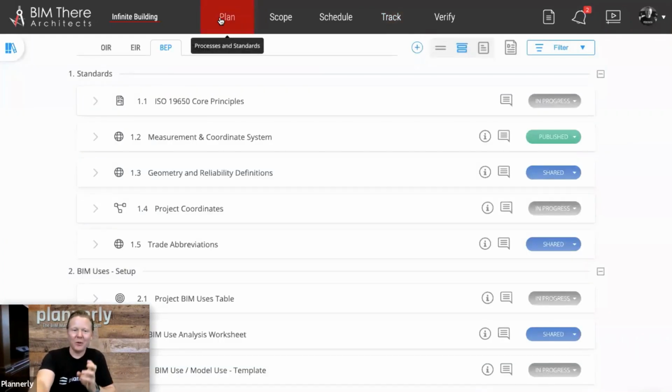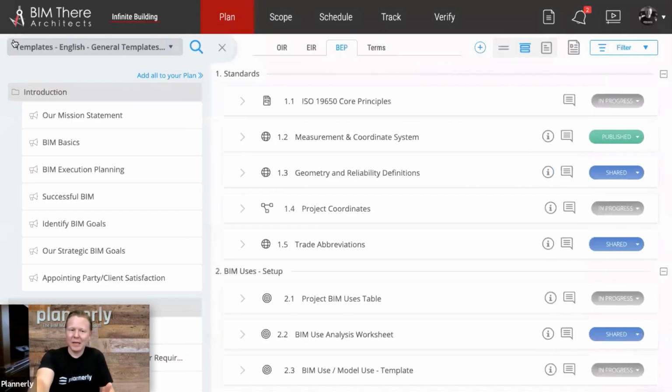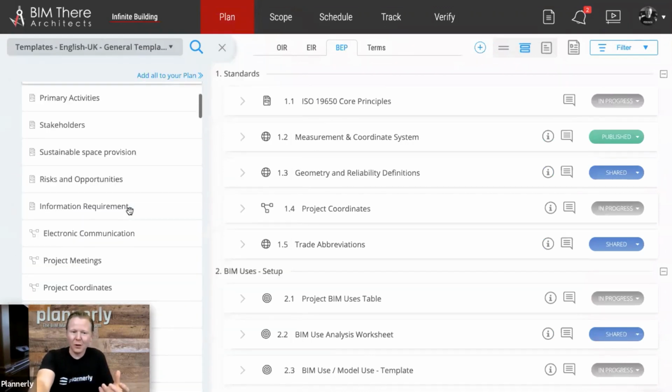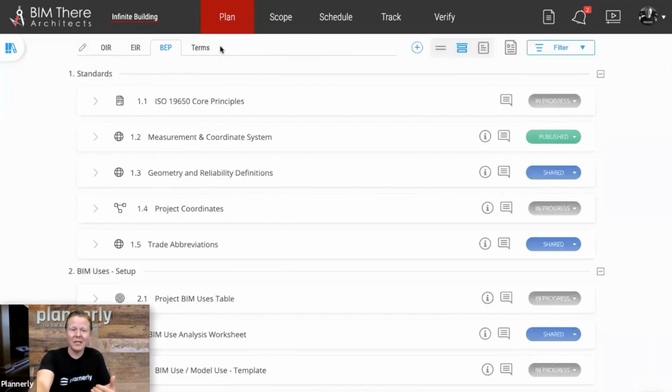Let's do a quick recap. Combining all of the information requirements, tables, and descriptions and processes and standards in different tabs inside of the plan makes it easier to manage. We also didn't mention this much, but having the ability to grab templates from a raft of different templates, continually evolving, and some more ISO 19650 templates coming there soon as well.